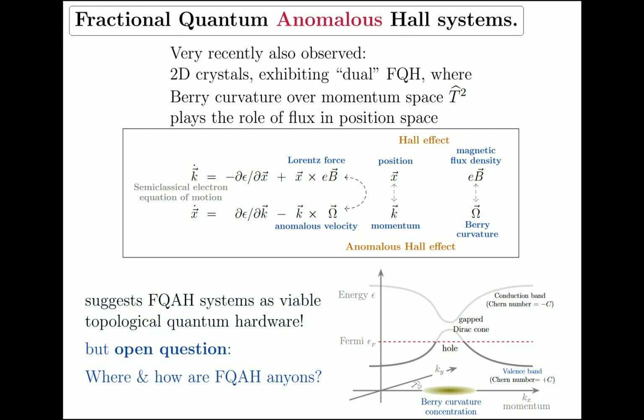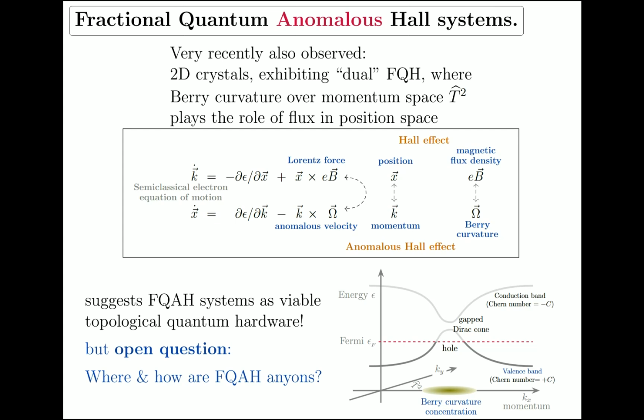Nevertheless, there's an open question, and has been, where and how are actually the anyons in these dual systems? Namely, what is observed in experiment is just the anomalous Hall effect, not the anyons themselves. So we know that these crystals do behave like FQH systems of sorts, but nobody has seen the anyons in them, and worse, nobody has had any theory or idea where actually to look for them.